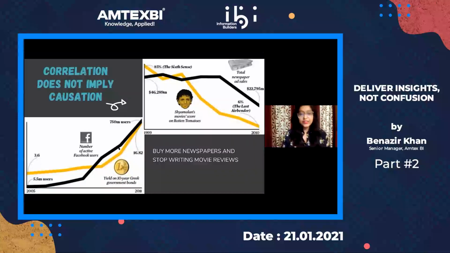So correlation, what is correlation? It's like 2 variables. You want to know how they are linearly related, right? Second slide.